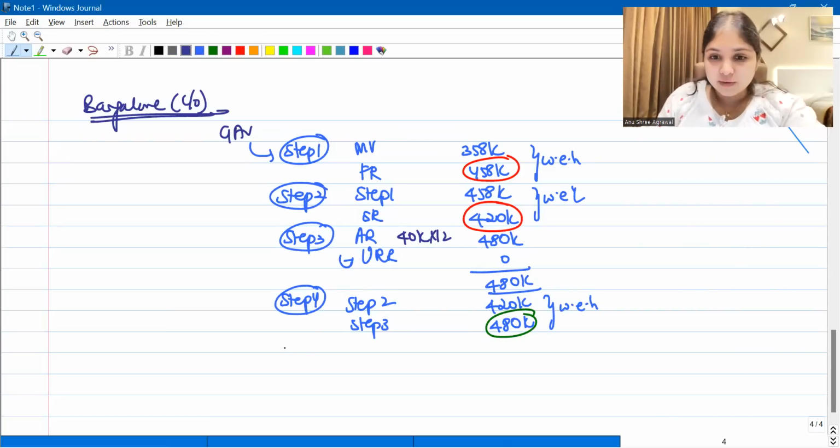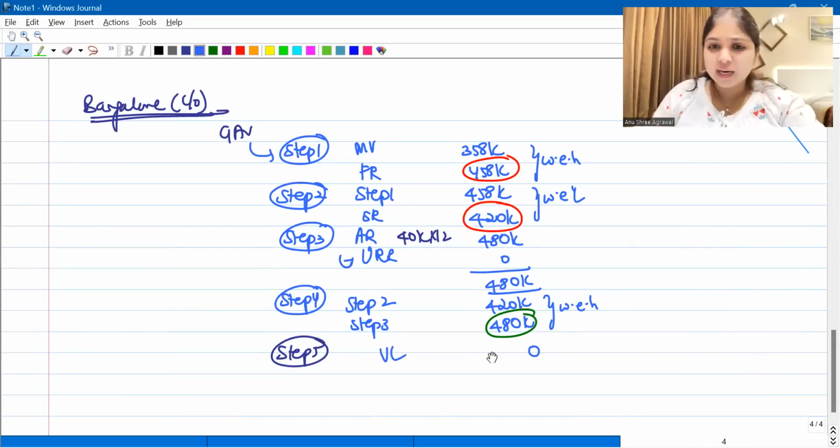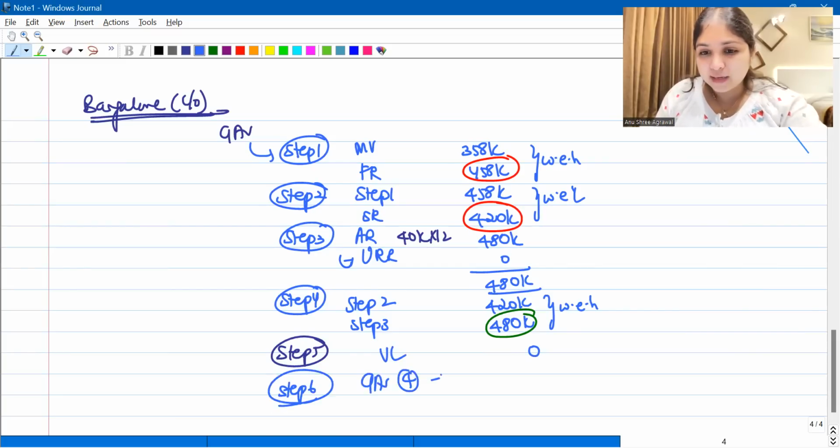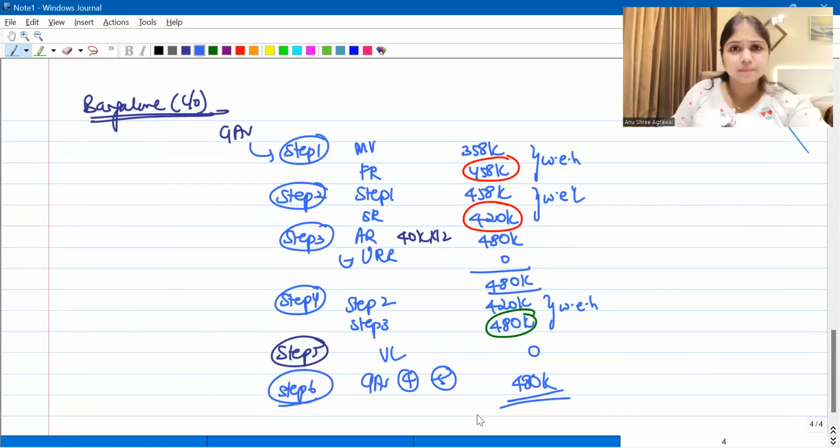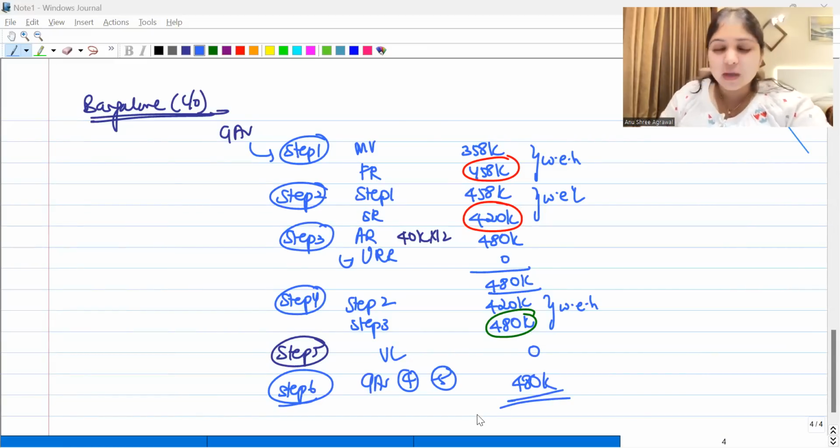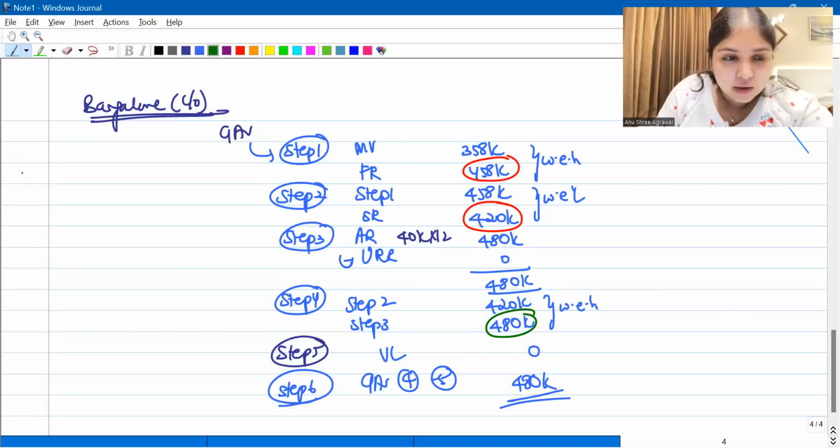Then comes step 5, which is vacancy loss. In this question, we don't have any vacancy loss. The question does not say that the property was vacant during the year, and also there's no vacancy loss. So finally, step 6, what will the GAV be? Step 4 minus step 5, which is going to be 4,80,000. This is going to be our GAV for this assessee. So we have the GAV number of 4,80,000.